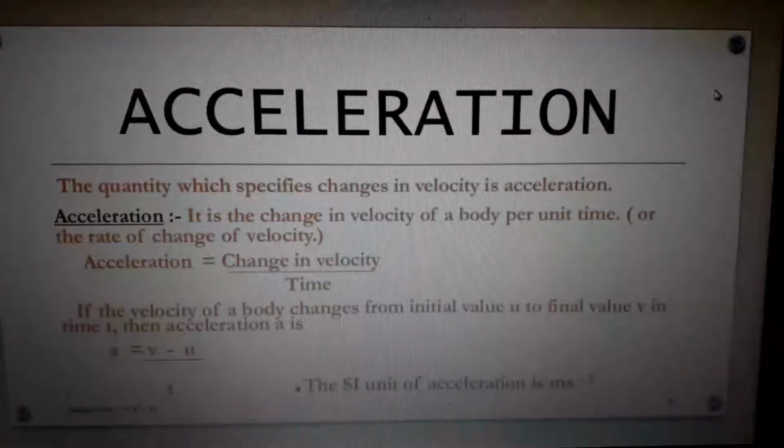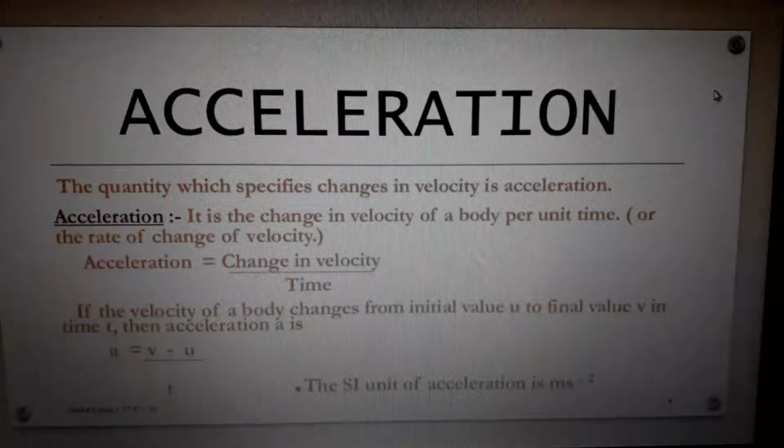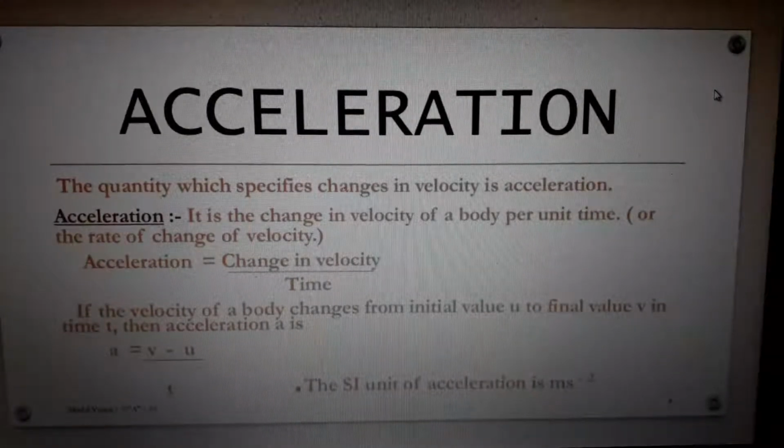Next one is about acceleration. Acceleration must be in a particular direction, so automatically we can say that it is a vector quantity. Acceleration is the quantity which specifies change in velocity. For example, if you are going from Mumbai to Bangalore or from Bangalore to Mumbai, each and every time you are not going with the same speed.